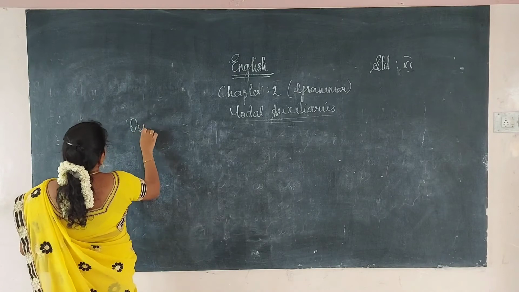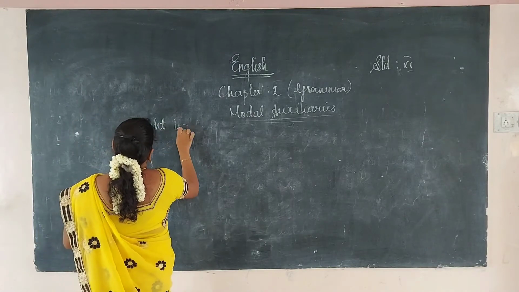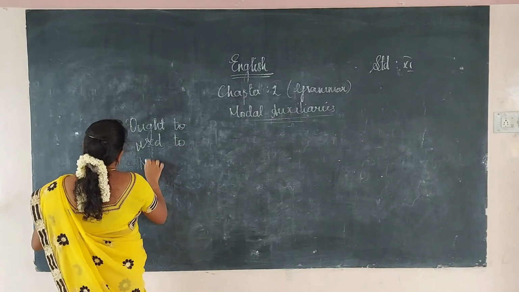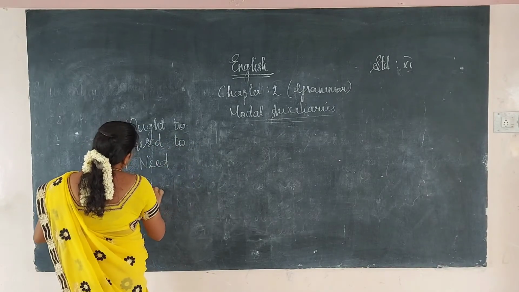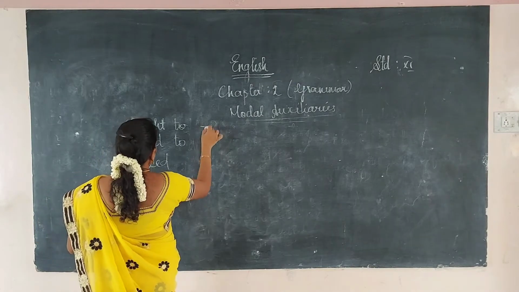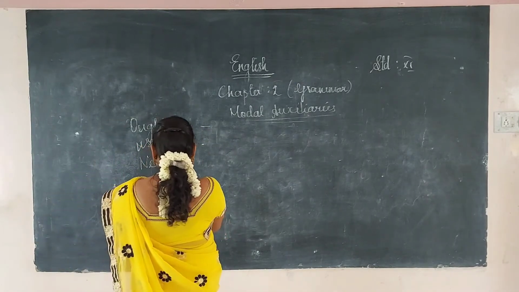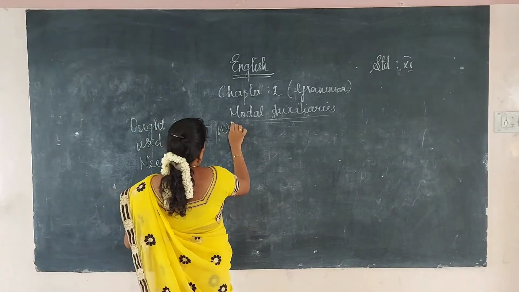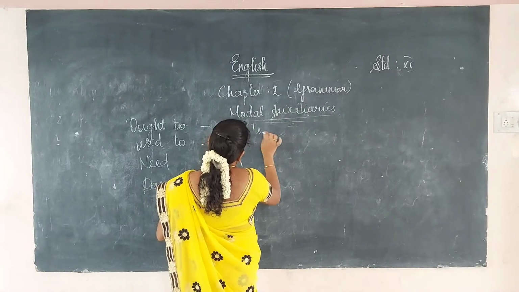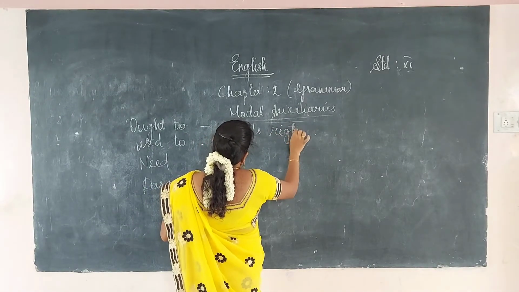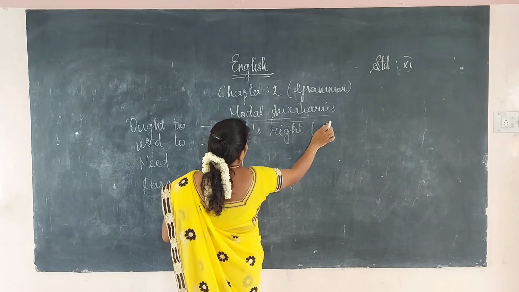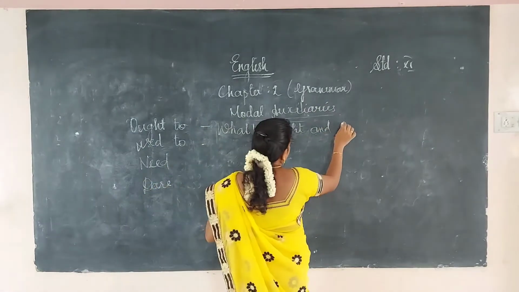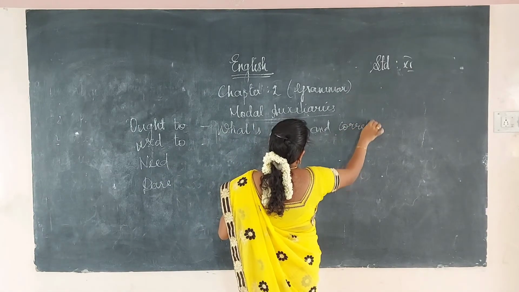So, the first ones are ought to, used to, need, and dare. Ought to, we will use for what is right and wrong, what is right and correct.